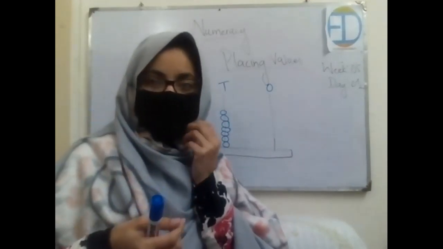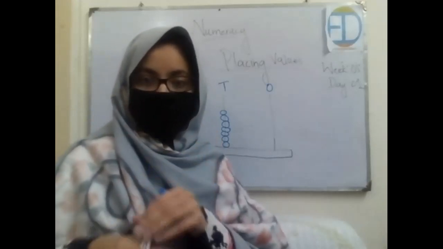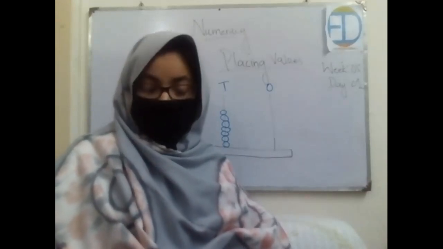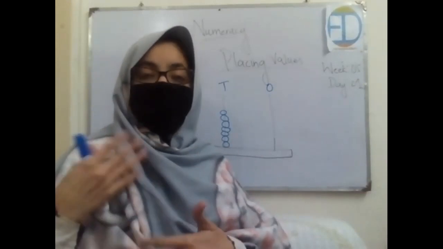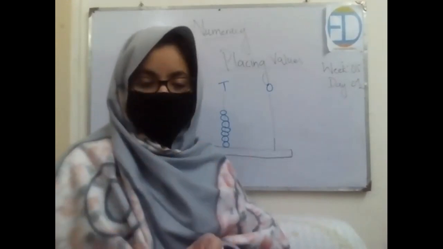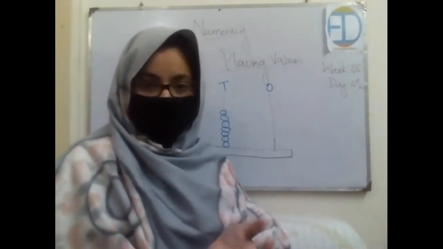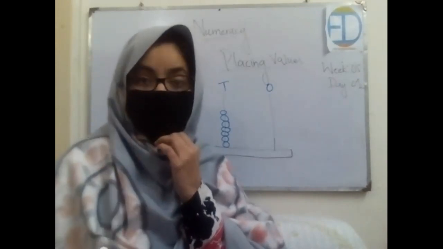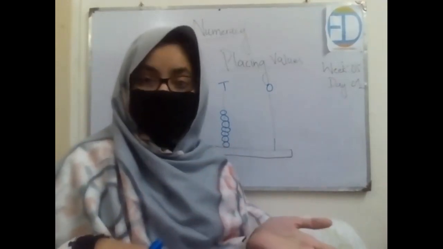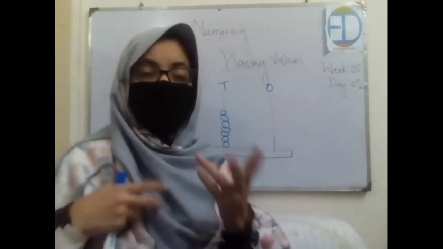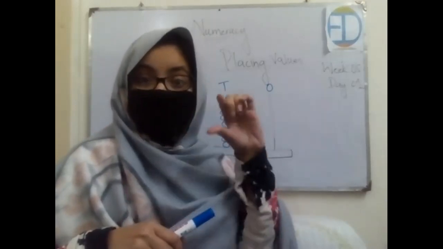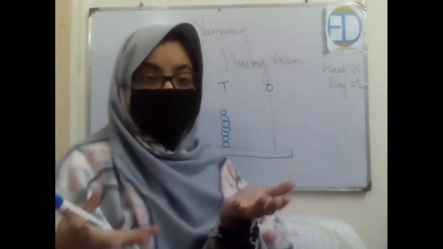Yes, who is going to tell me? Raise your hands and I'll come to you one by one. Okay, let's start from Saad. Excellent. Placing values mean that we place numbers according to their special positions, right? And what are those special positions? Let's say I have two numbers. The one is 3 digit and the one is 2 digit. So how would I be placing that? If I want to add two numbers, the one is a 3 digit number and the second one is a 2 digit number, what strategy will I be using? Excellent. I'll be writing placing values above that, right? So it would help me to solve that.